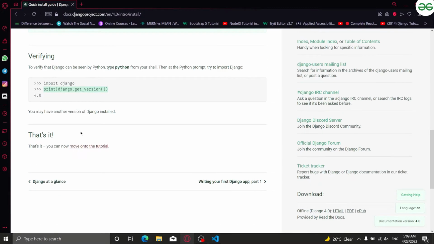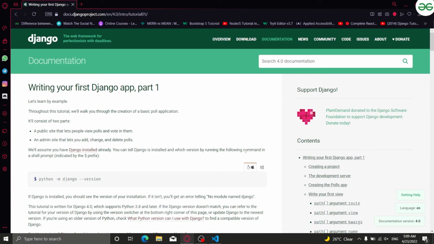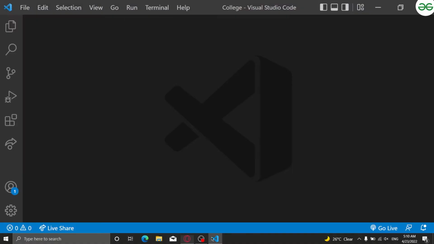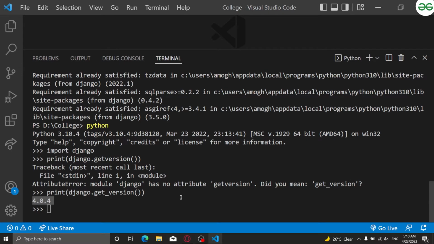Now Django has been done. Now let's write our first Django app. So this was also one more way by which we can check our version. Let me first exit it.